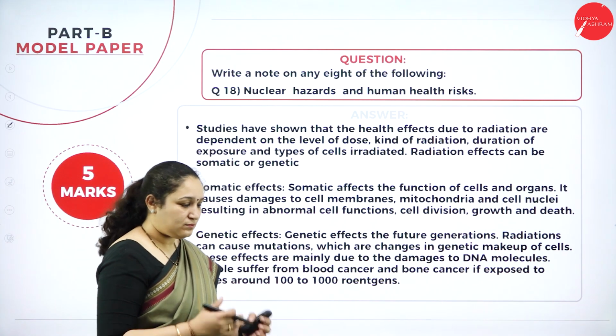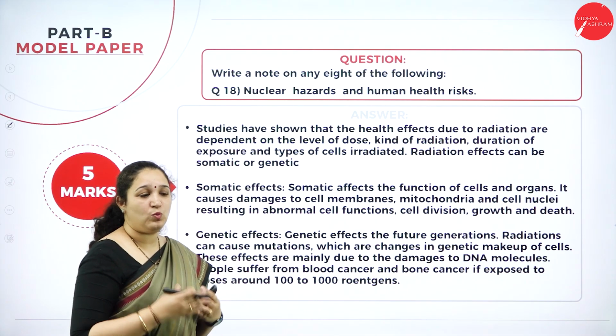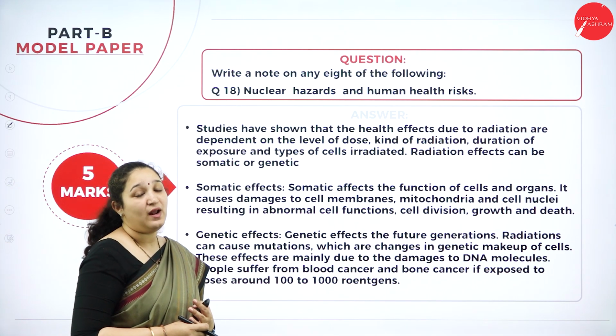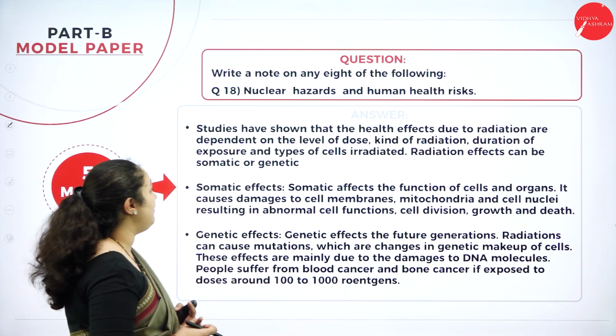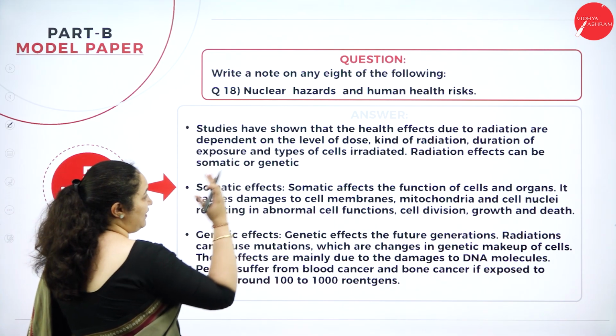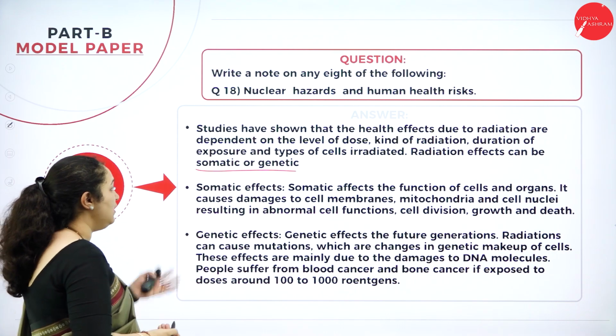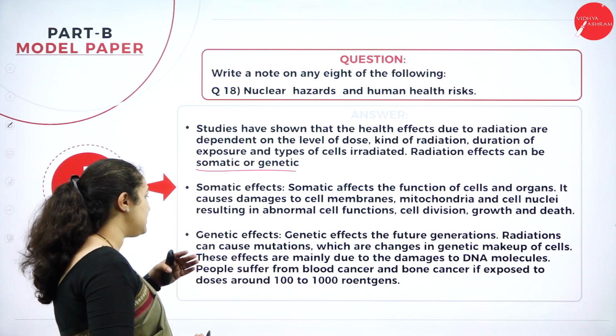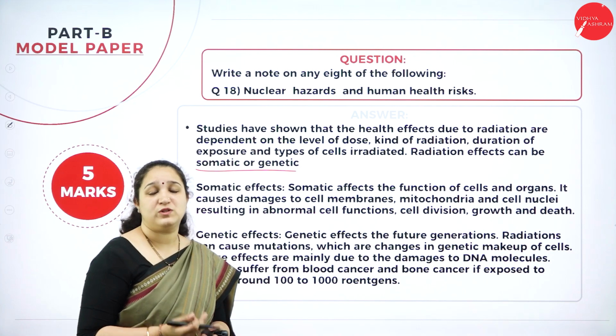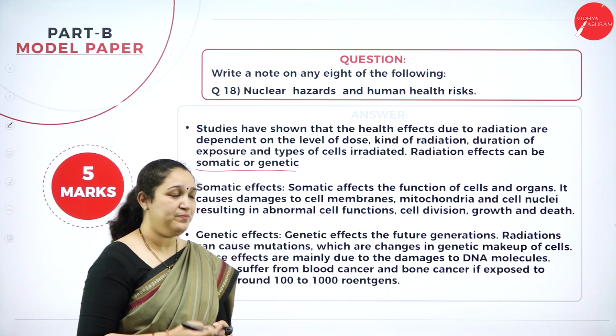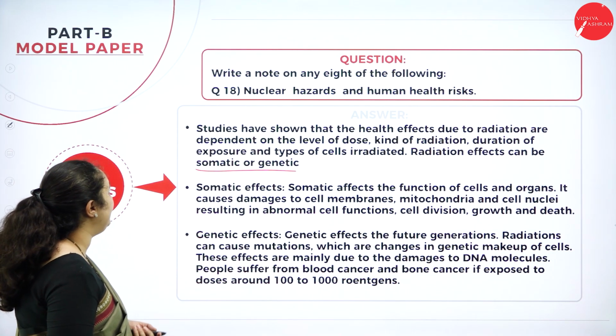Okay. Moving forward, question number 18, nuclear hazards and human health risk. So here you have to write about what is the meaning of nuclear hazard and also what are its effects on human health. Very specifically they have asked human health. So somatic or genetic effects can be there. So you need to explain what are somatic effects and what are genetic effects on human beings. Okay. So that's about question number 18.